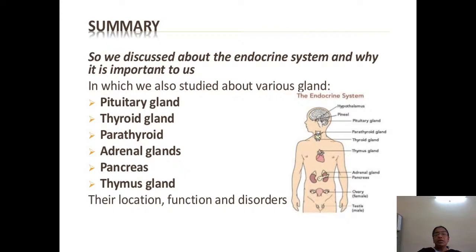So by now I think you have got to know what the exocrine, endocrine and heterocrine glands are. We have done the endocrine glands in detail, where they are situated, their functions, and their disorders.